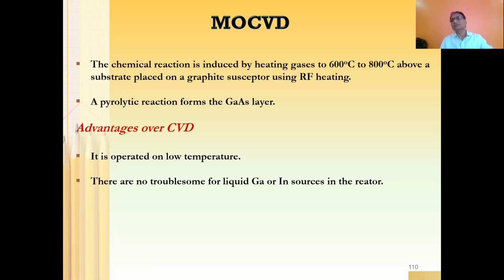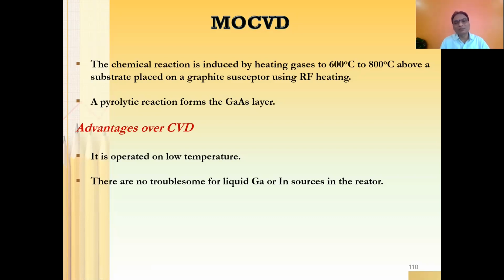So this is what I was talking about. You need to transport the gallium component and the arsenic component, and those components are transported by a carrier gas, which is hydrogen. As I mentioned earlier, hydrogen would be a kind of catalytic gas to initiate the chemical reaction in the reactor, and then the gallium arsenide is going to be deposited.